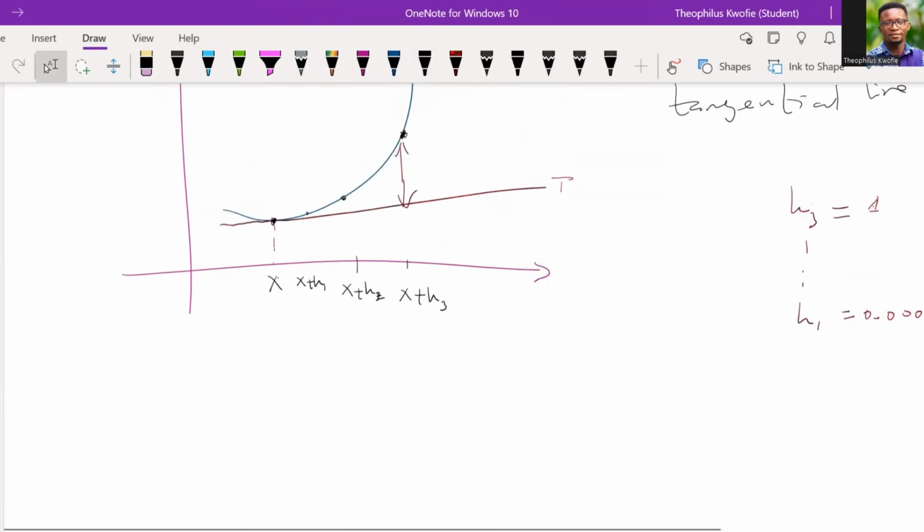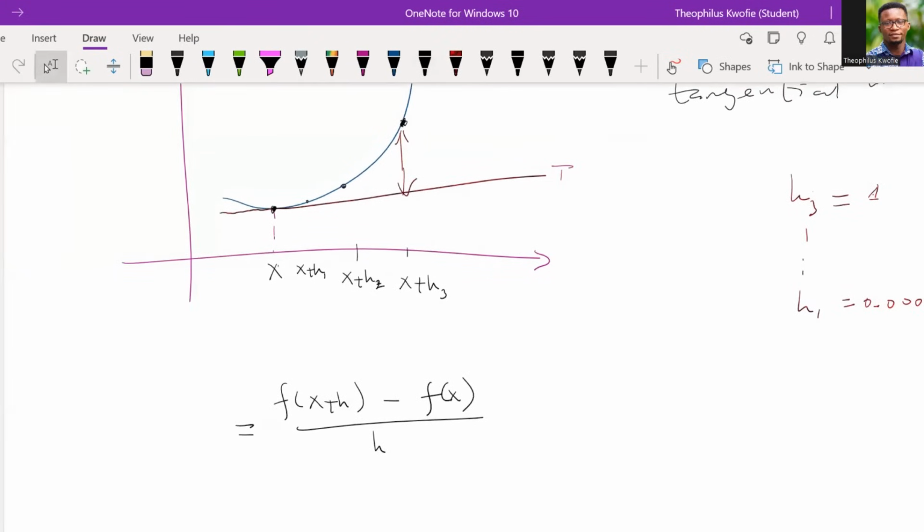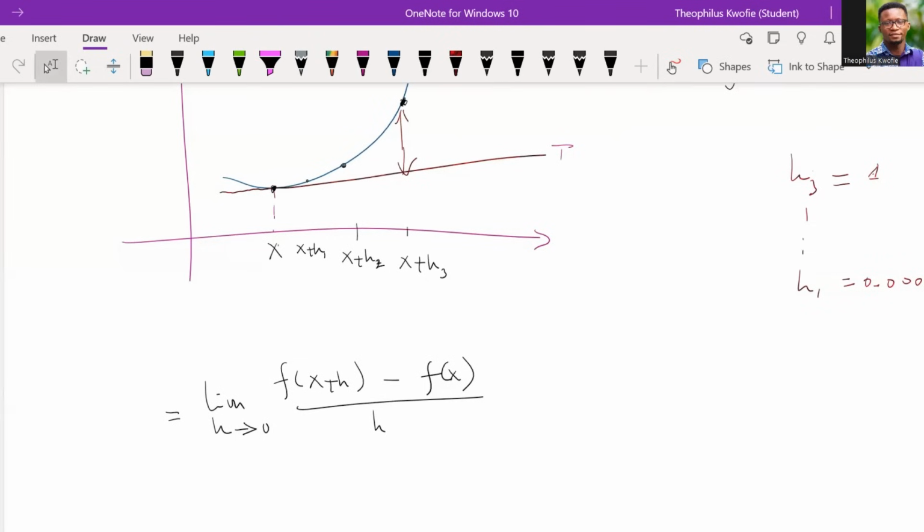Now, let's apply the limit to the difference quotient. We already know the difference quotient is defined this way. If we apply the limit as h approaches 0, what is happening? It just means that we eventually become more or less like a line, and that becomes like the slope of that particular line. Do you all get it?